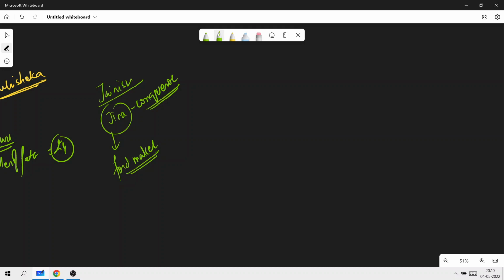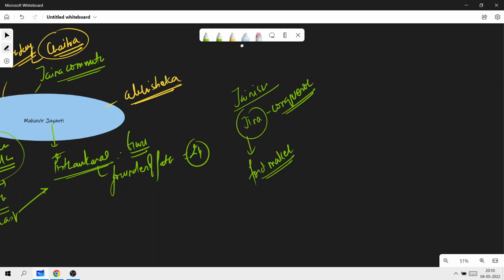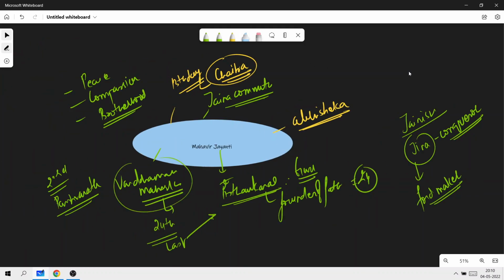Jainism basically attaches utmost importance to the values that we just discussed in the very beginning, that is peace, compassion, and brotherhood. These three are some of the most important ideals of the school. Now, if you have to choose in the exam, please understand that all these three are equally important, but the utmost stress is on ahimsa or non-violence.